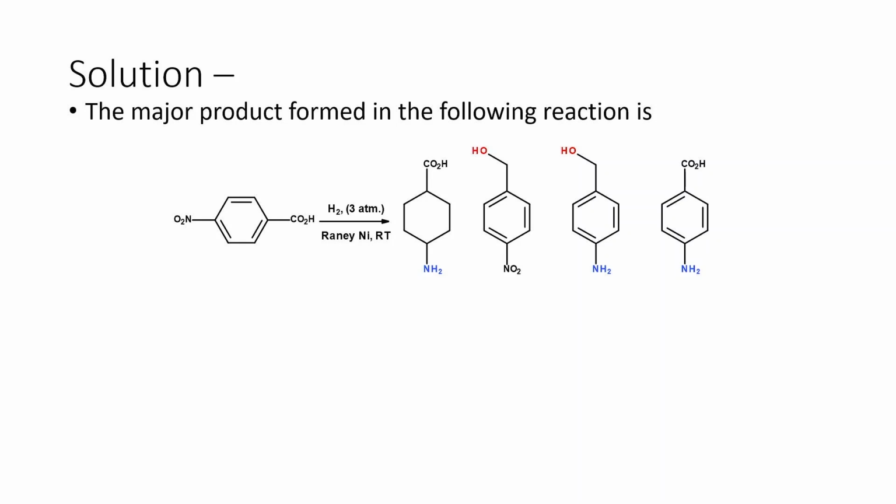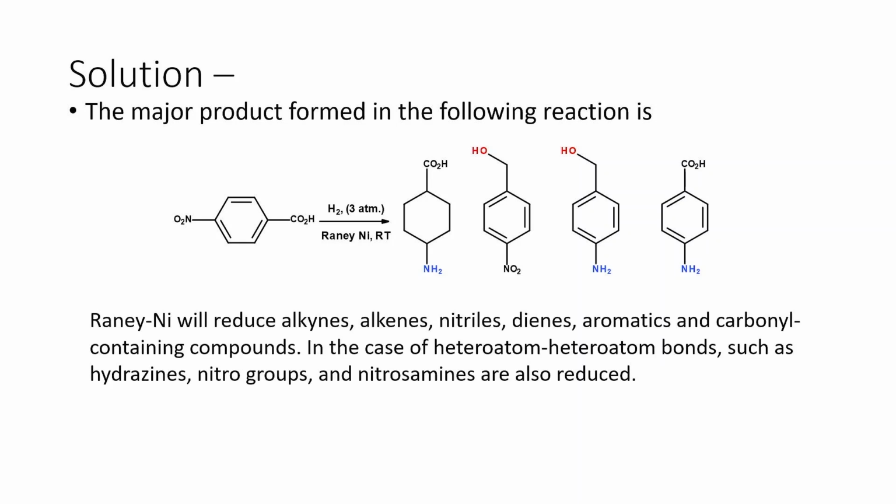If we look very carefully at the reduction, Raney nickel will reduce alkynes, alkenes, nitriles, dienes, aromatics, and carbonyl group containing compounds. In the case of heteroatom bonds, it will also reduce nitro groups. So this is the most crucial one. Raney nickel may reduce alkynes, and aromatics also will be reduced, but the only thing is, under high temperature and high pressure. Okay, so that is the difference.